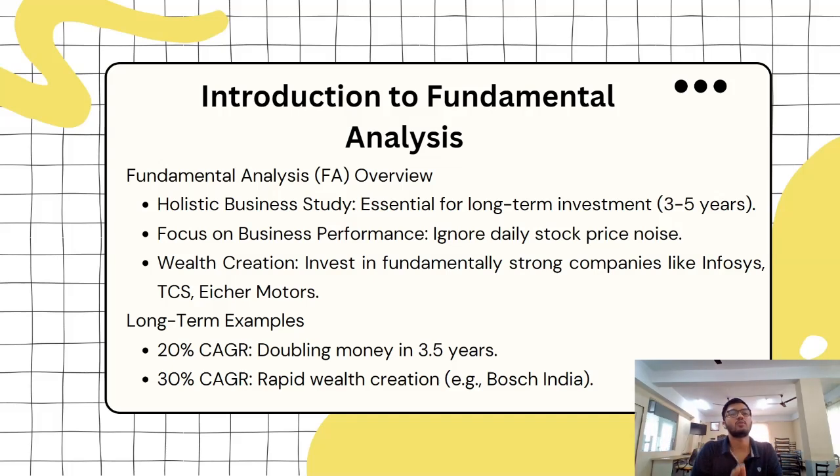So what is holistic? It gives you an overall picture of how the company is performing, be it in terms of net profit, debt, how much the company owes to outsiders, how much the company has to take from outsiders, what the liabilities of the company are, what assets the company owns, and at what pace it is becoming bigger and bigger.